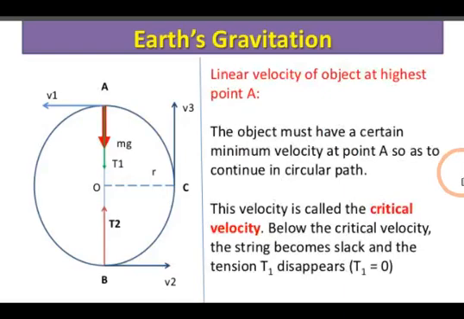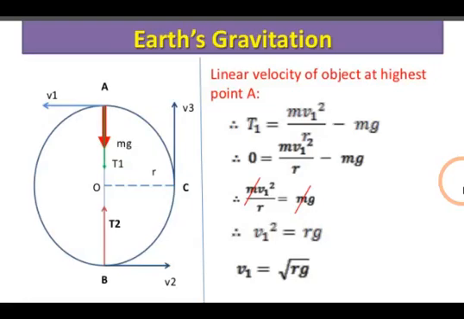Now we'll find the velocities at point A, point B and point C. For that, let us consider the highest point A. The object must have a certain minimum velocity at point A so as to continue in the circular path. This velocity is called the critical velocity. Below the critical velocity, the string becomes slack and the tension T1 disappears. So T1 will be 0.